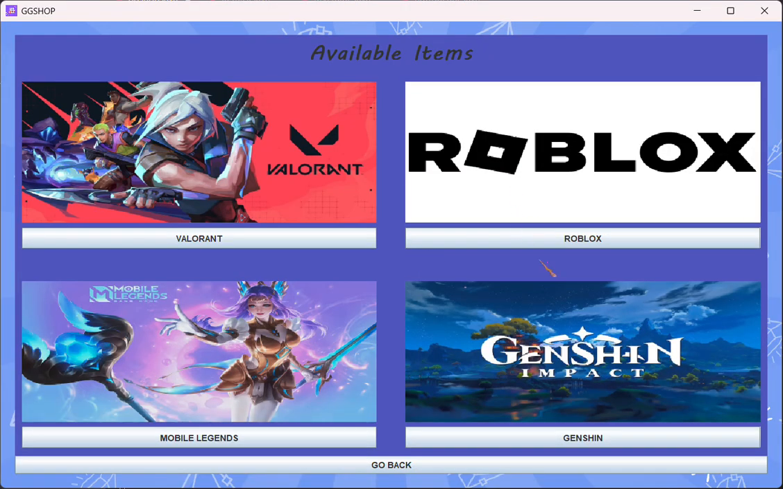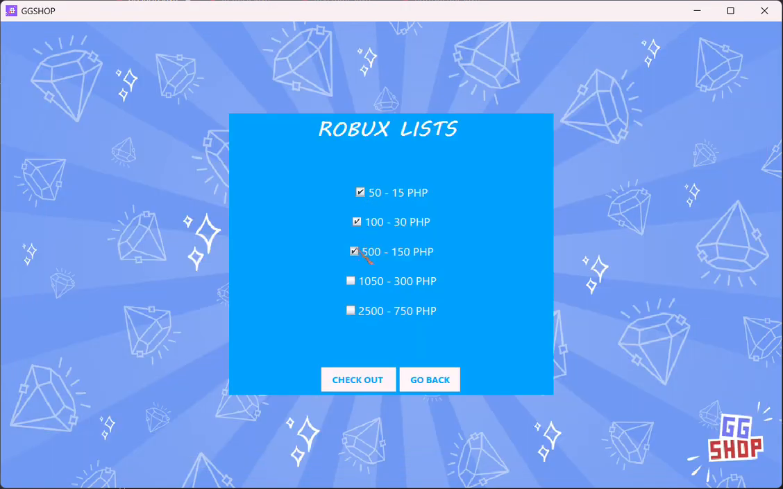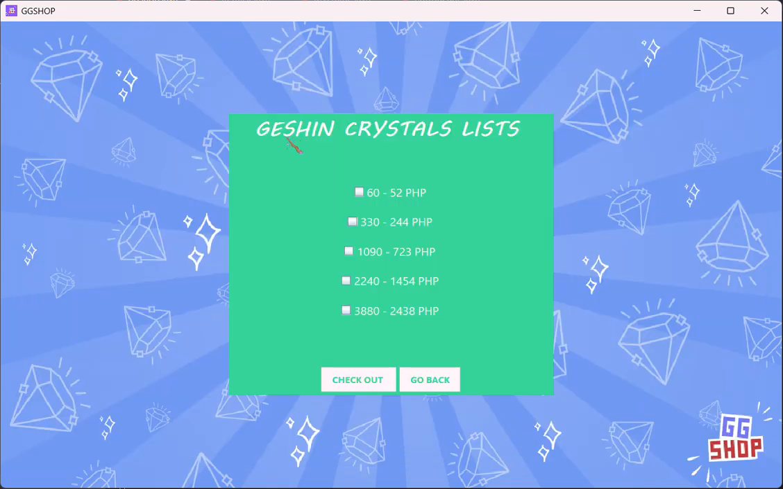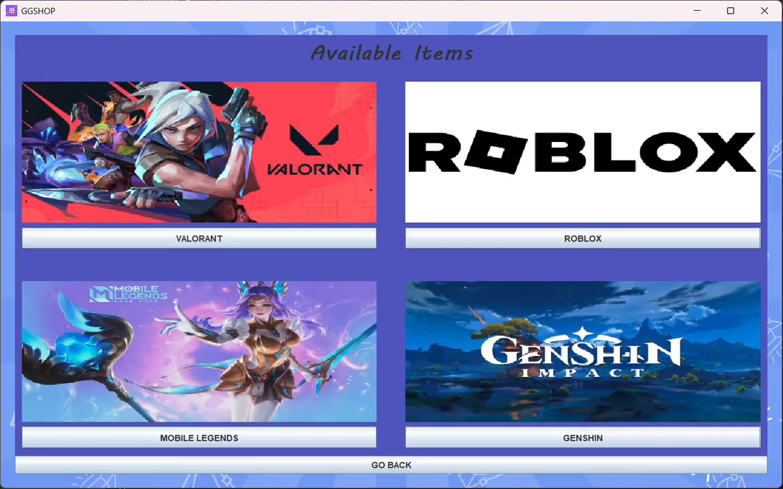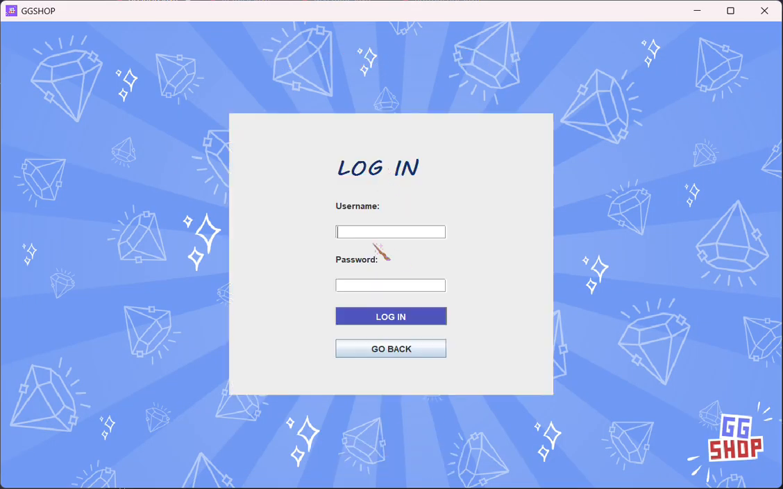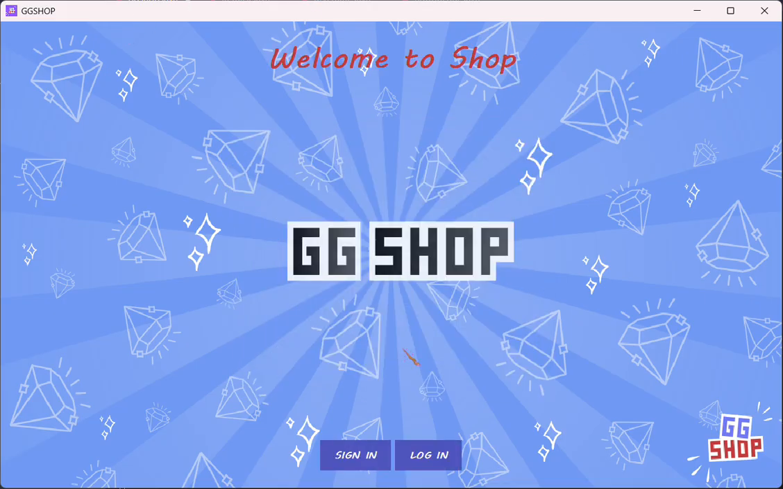So if I go back and go to Roblox, it's the same. Yeah, like that. You haven't purchased anything. It's also the same with Mobile Legends, with Starlight and all the diamonds, and Genshin Impact for Genshin Crystals. And yeah, that's all for my Windows application.